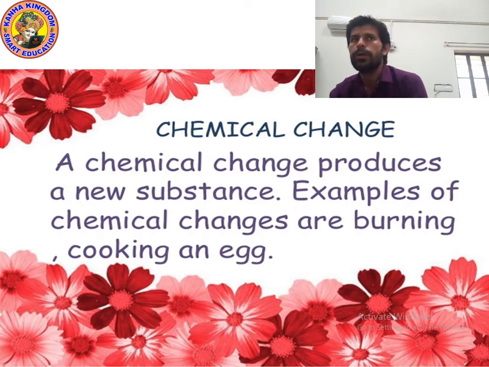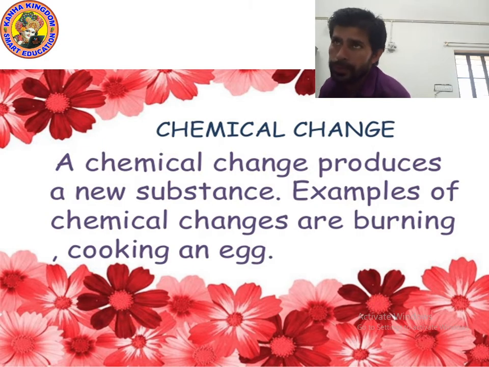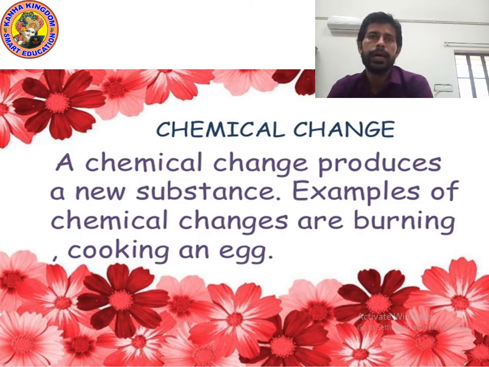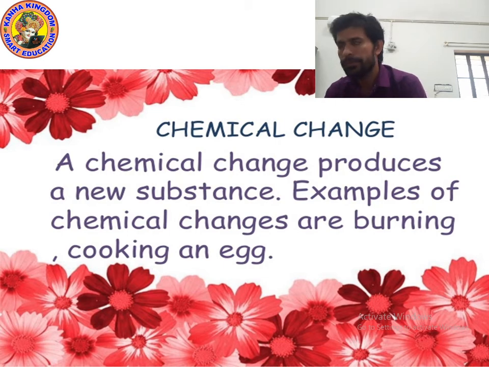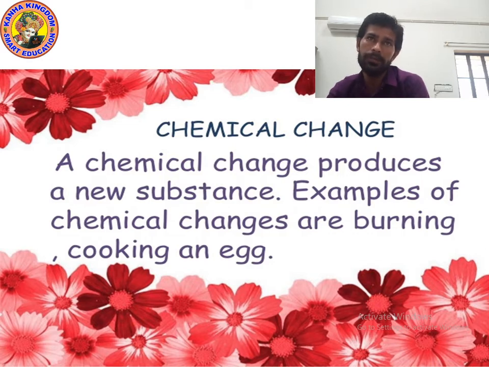And you know kids, when fruit gets ripe, ripening of fruit is also an example of chemical change. Burning of paper is also an example of chemical change. Okay, please write down. I am giving you 10 seconds.